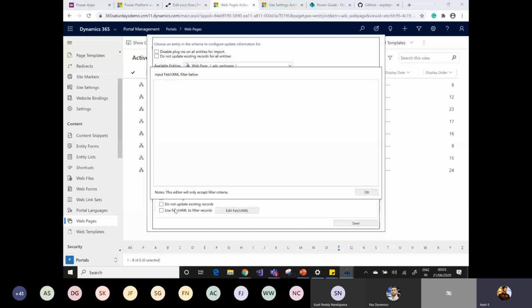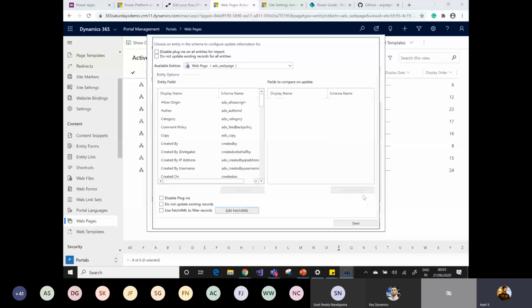This is one thing. The second thing is that when you are doing a deployment, you should always take the primary key to map your records. This is very mandatory.